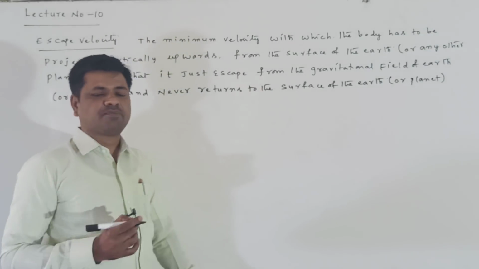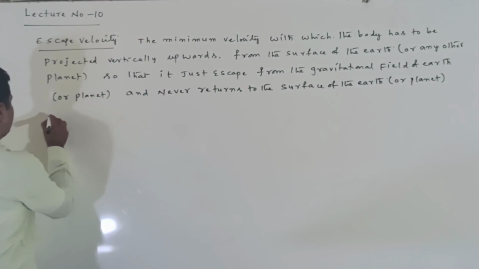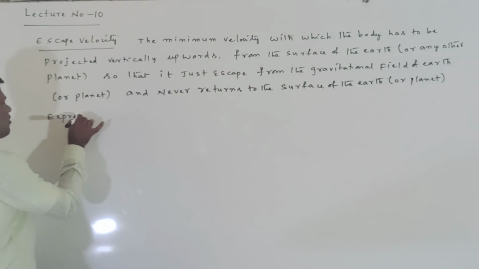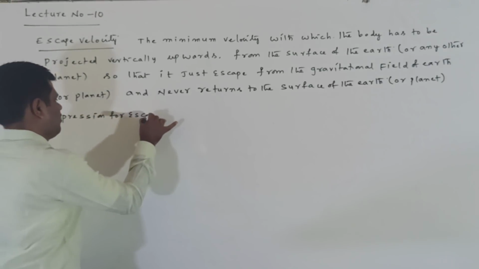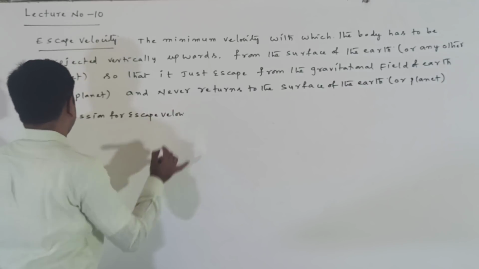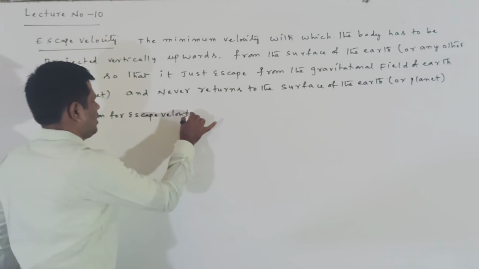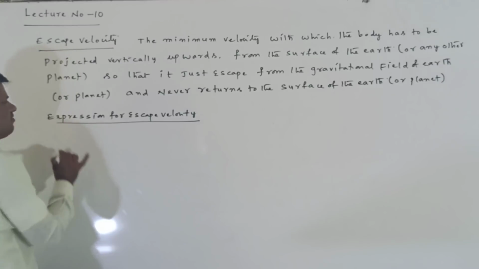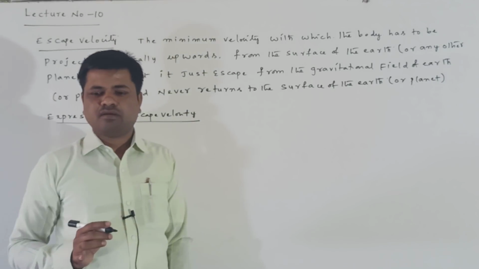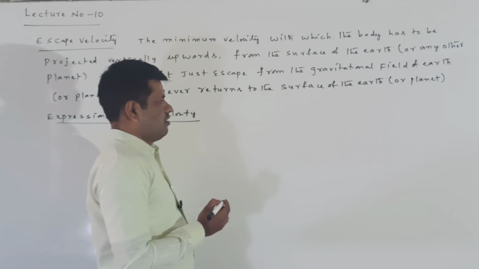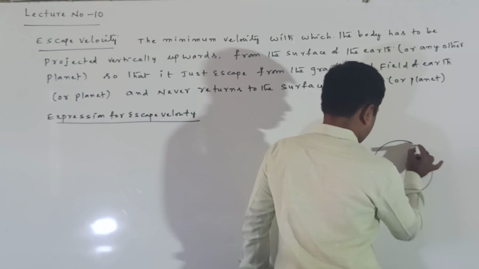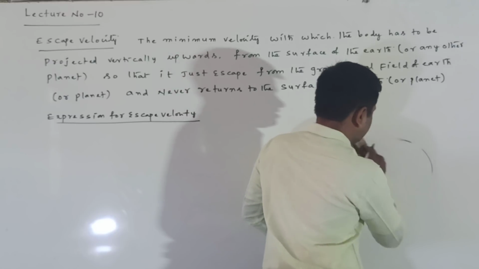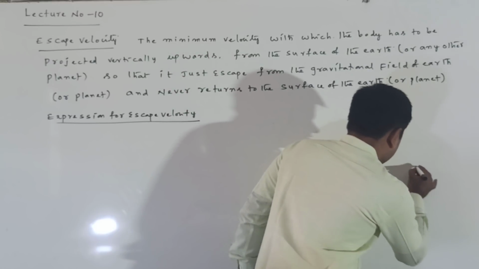Now we can find the expression for escape velocity. What is the expression for escape velocity? Now clearly listen. I consider the surface of the Earth.